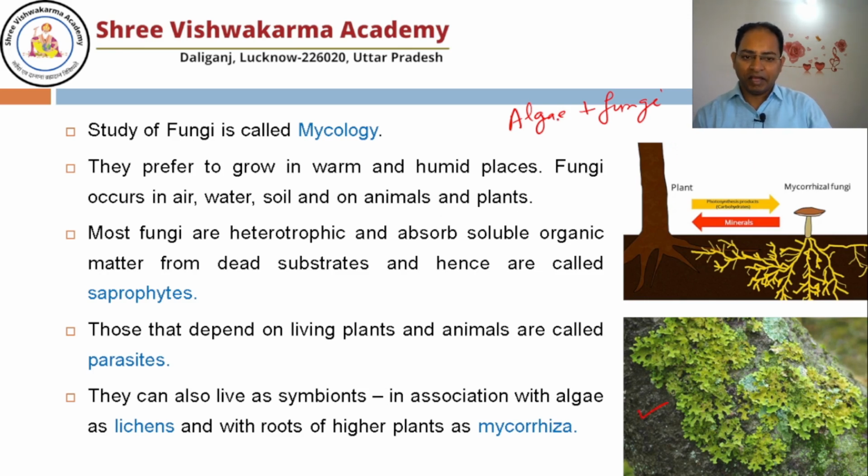Algae do the photosynthesis and give food to fungi, and in return fungi absorb minerals and water and give them to algae. So both are living symbiotically. In the roots of higher plants, some fungi also live as symbionts, and that association is known as mycorrhiza.